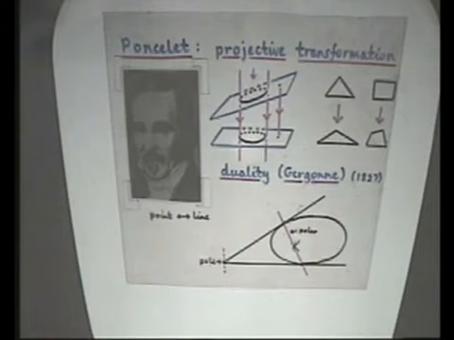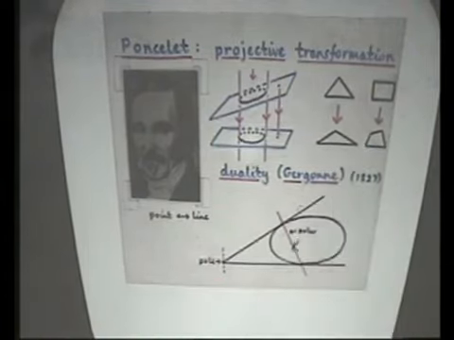And in fact, if you start with a triangle, you can get another triangle. Or if you start with a square, you might get a quadrilateral. But the important thing is that whereas in Euclidean geometry you can tell the difference between this triangle and this triangle, as far as this idea of projection is concerned, any 2 triangles are the same. Okay?